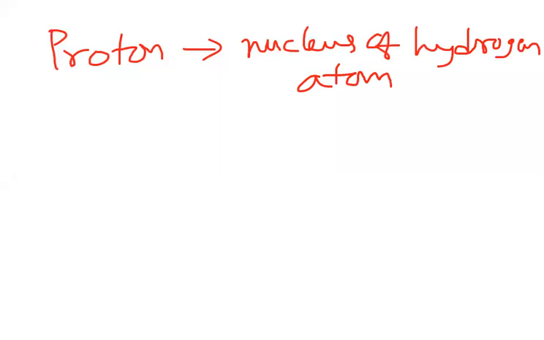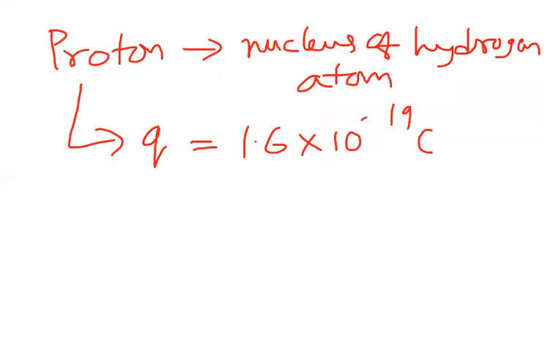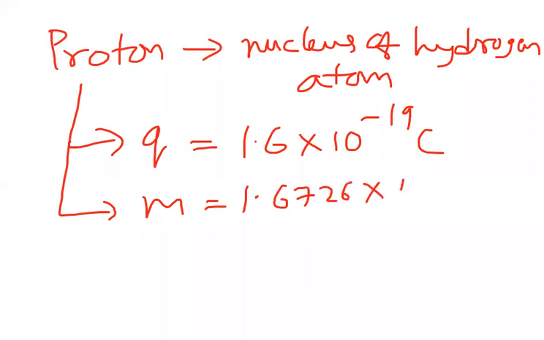It has a positive charge of 1.6 into 10 power minus 19 coulomb, and the mass of a proton is 1.6726 into 10 to the power of minus 27 kg.